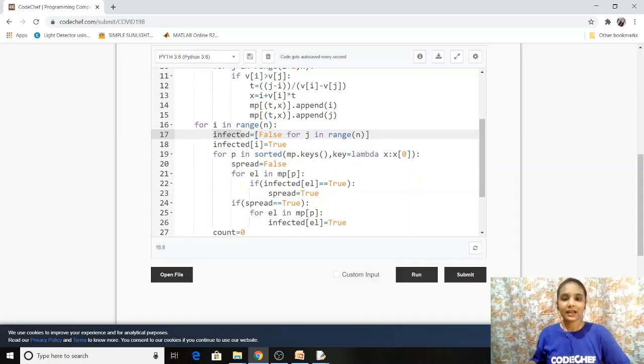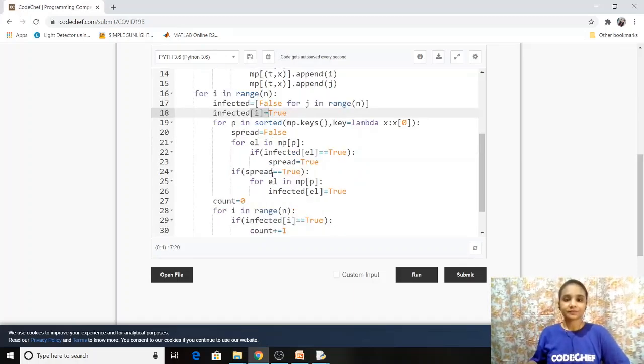So that is why I have not declared it here, but infected is a Boolean variable. And initially we have stored false for all values present in infected. Now we will make infected at i equal to true. That means suppose i is 0, then initially athlete 0 is infected, and now we need to check how many other athletes it will infect.